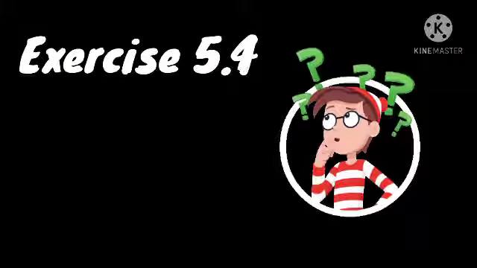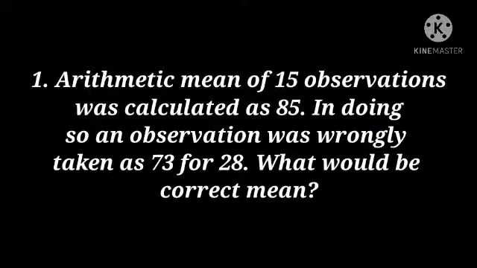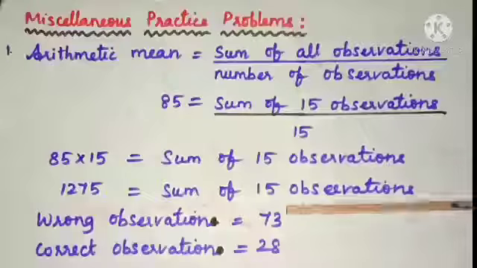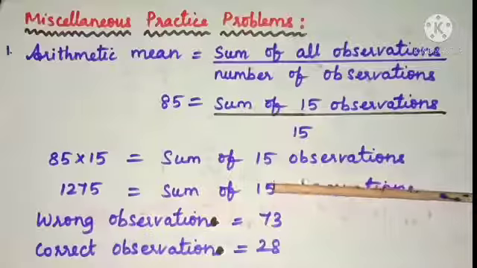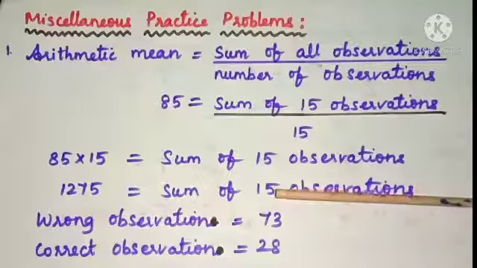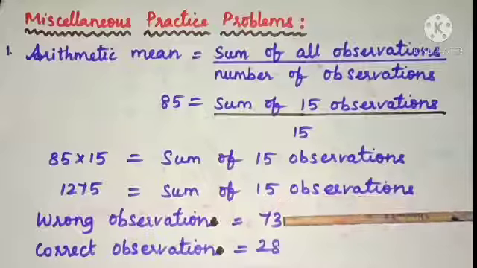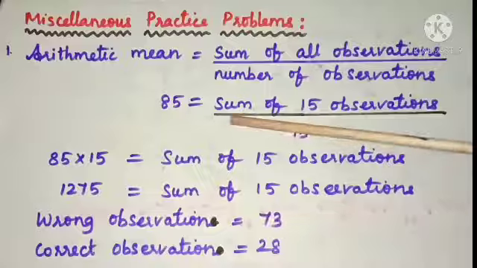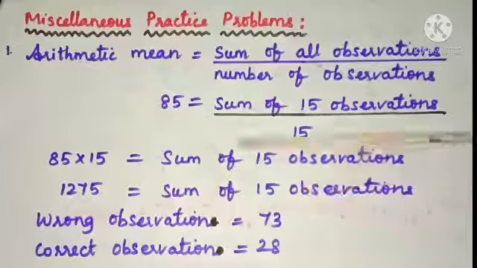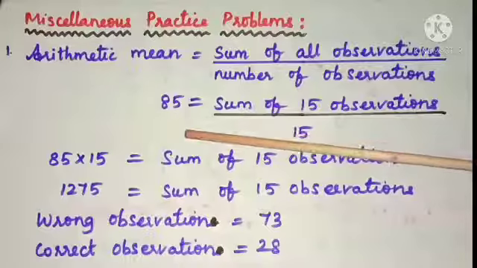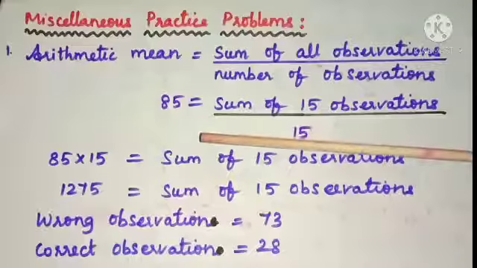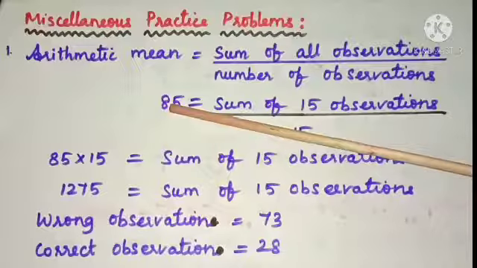Exercise 5.4. Miscellaneous practice problems. The arithmetic mean of 15 observations was calculated as 85. In doing so, an observation was wrongly taken as 73 for 28. What would be the correct mean? So children, here we need to find the correct mean because the given arithmetic mean value is wrong, because instead of taking 28, 73 was taken.